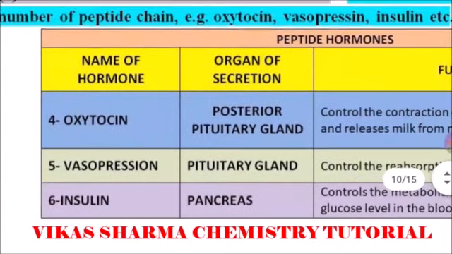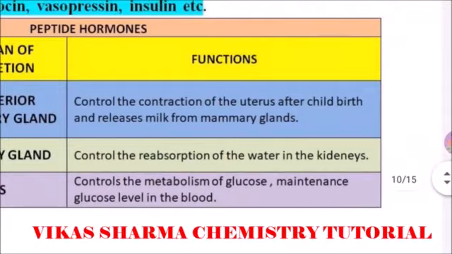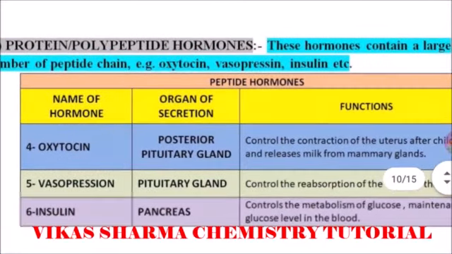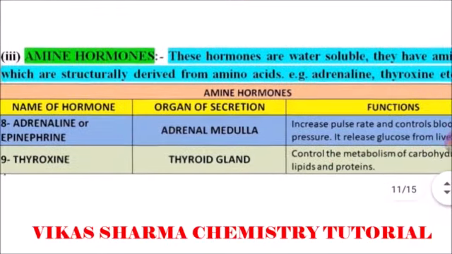And third one is insulin, secreted by the pancreas. It controls the metabolism of glucose and maintains the glucose level in the blood. So these are the three hormones in the peptide hormone category, and they have various functions and are secreted by various organs. Now the third category is known as amine hormones.